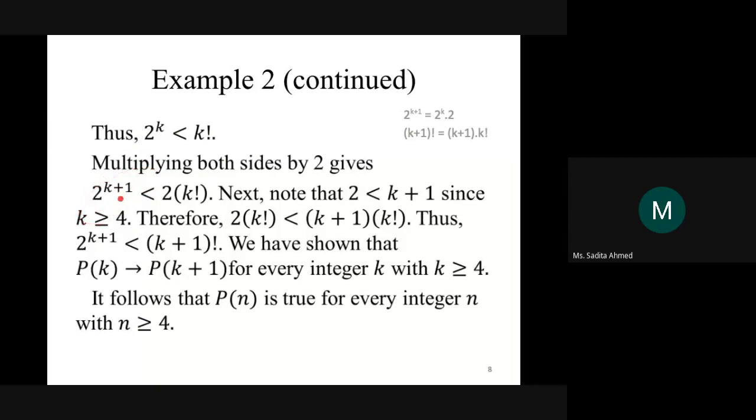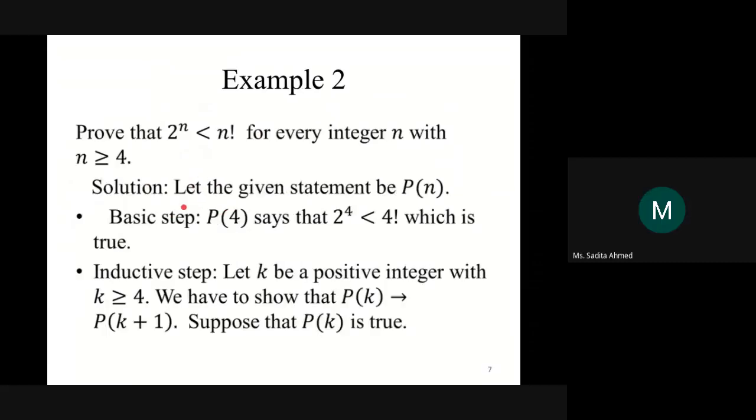So that is the reason we multiply 2 on both sides. We multiplied by 2 so that we can make the left hand side of this statement the same as for k plus 1. Now we have to transform the right hand side into what? K plus 1 factorial.